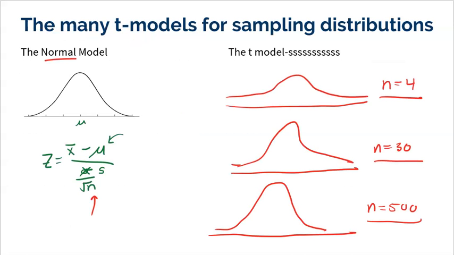So if I were to look at this first model I drew, I would say, oh, this is a t-model with 3 degrees of freedom. For your sample size, oh, this is 29 degrees of freedom for this model. Oh, this one has 499 degrees of freedom. And what we found out was that the more degrees of freedom you have, the bigger your sample size is, the more the t-models really morph into the normal model.